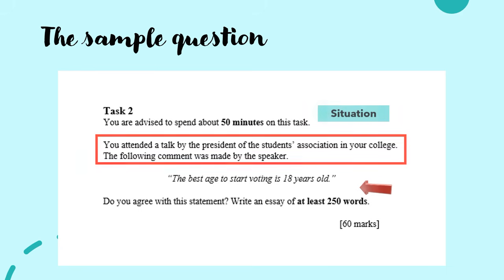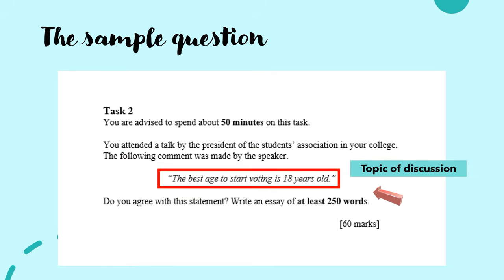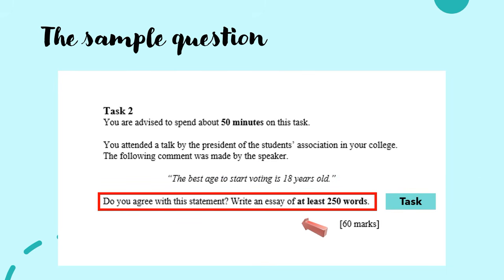This is the situation for the question. The situation gives you some background information about the statement made. And this here is the topic of discussion. The best age to start voting is 18 years old. And your task is for you to write an essay and say whether you agree to this statement.